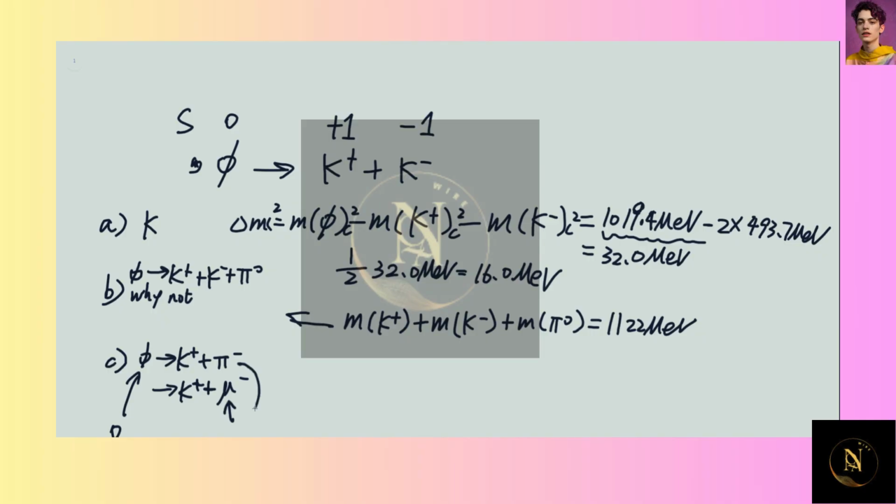But then if we look at this, we know that mu and pion will have a strangeness of 0. So in this case, we have a strangeness of 0 before the reaction, but for both reactions, we will have a strangeness of positive 1 after the reaction. So strangeness conservation is violated. That's why these reactions are not observed.